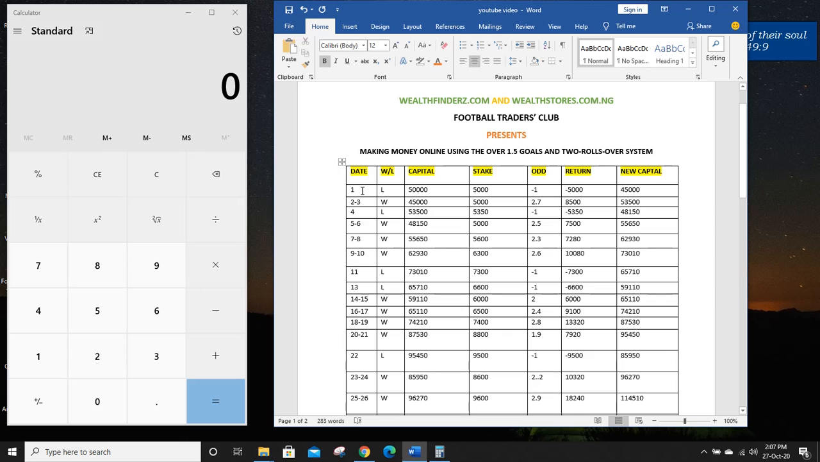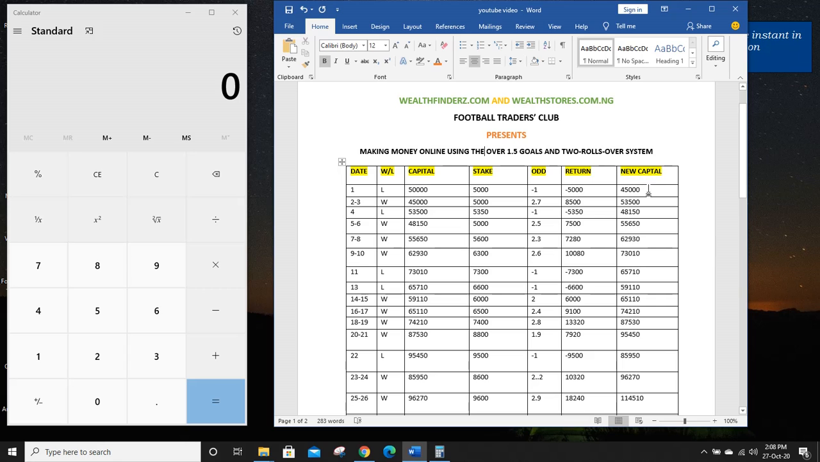On the first day of June, my capital was 50,000. I invested 50,000 naira on my Sportybet account. You can invest in any other bookies, but I use Sportybet to illustrate and explain further how to trade on football. I used 10% of my 50,000, which was 5,000 naira, and on that very day I lost that game, and that is why you could see return minus 5,000 naira.